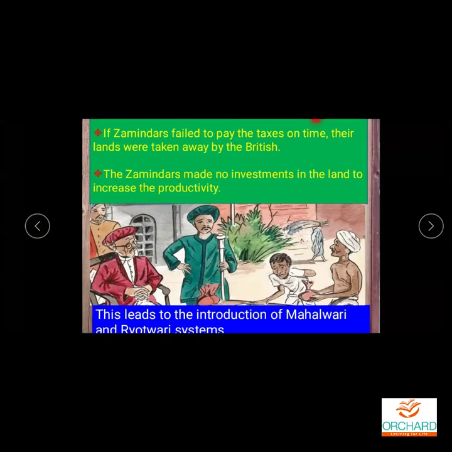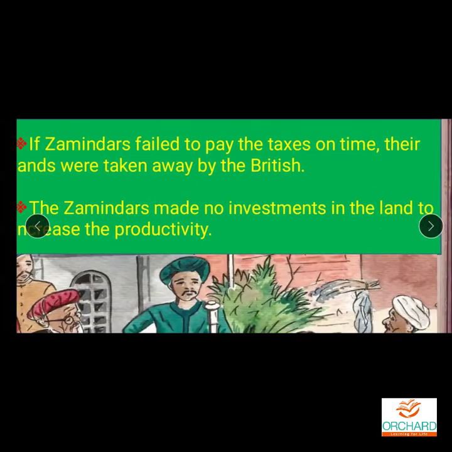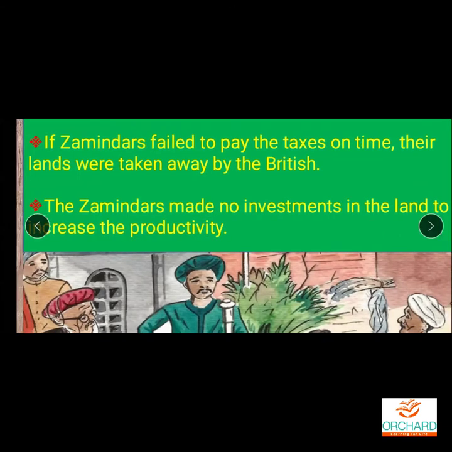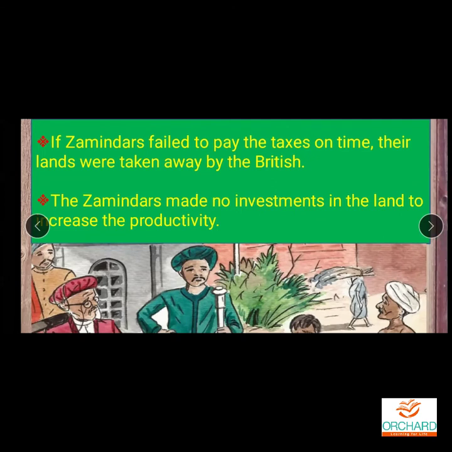If zamindars failed to pay the taxes on time, their lands were taken away by the Britishers, because the Britishers made the zamindars the owners of the land. So whose land will be taken away now? If the zamindars are not paying the taxes, their lands will be taken away by the Britishers. Zamindars made no investment in the land to increase the productivity, because anyhow, if they were not going to pay the taxes to the Britishers, their lands would be taken away.